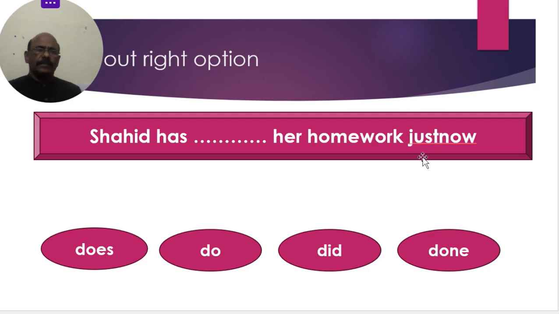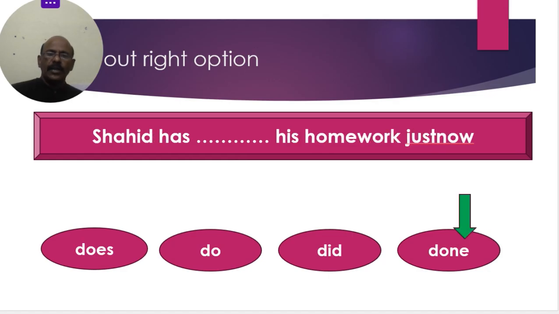Time not mentioned means that is present perfect. We have given this topic already clearly. You can verify the present perfect tense. Time is not mentioned there, or words like just now, already are mentioned, with not plus V1 verb like that. Has plus V3, done. Shahid has done his homework just now.